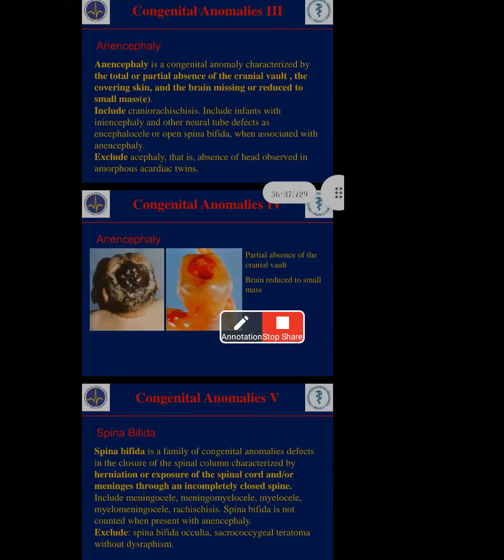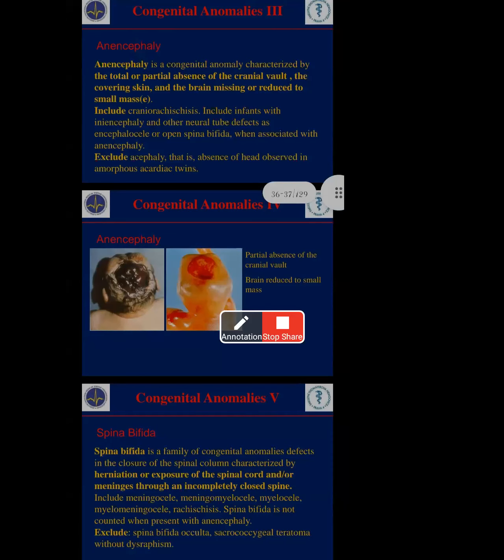Next, rachischisis. Rachischisis means incomplete fusion. Incomplete fusion means incompletely closing of the sacrum places, coccyx places and spinal cord places. The spinal cord has the cranial nerves and spinal nerves, and the spine is attached to the sacrum and coccyx also. Once the spinal column is not closing, rachischisis means incomplete fusion, not closing properly. At that time, those people sometimes also get the sacrococcygeal teratoma condition. These are the main congenital anomalies of spina bifida.